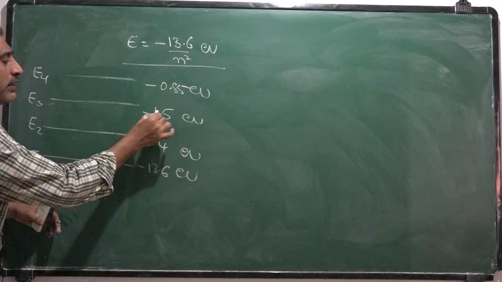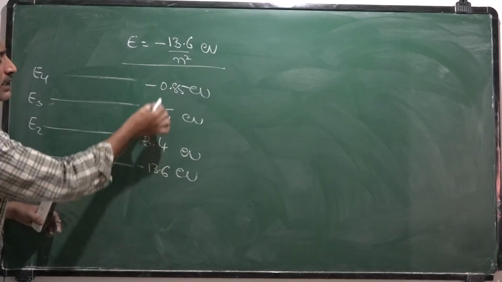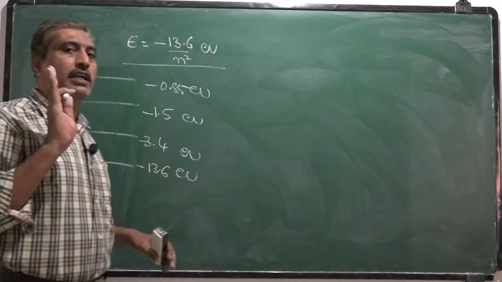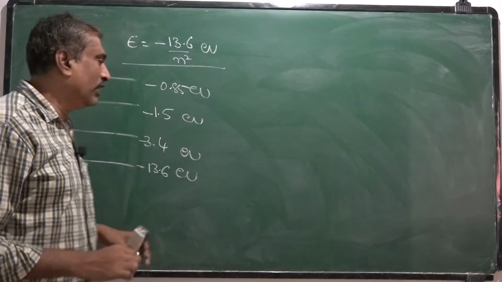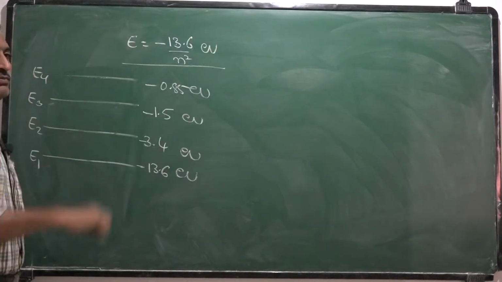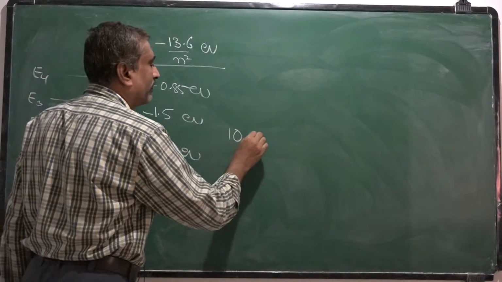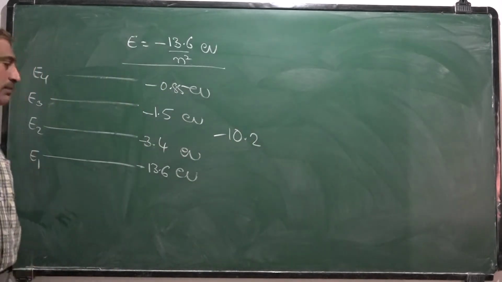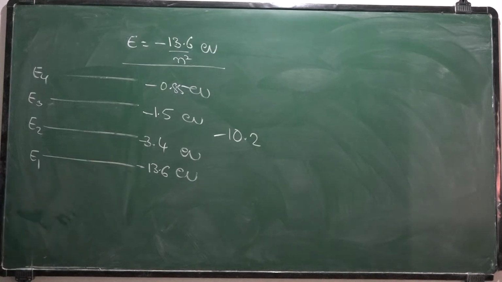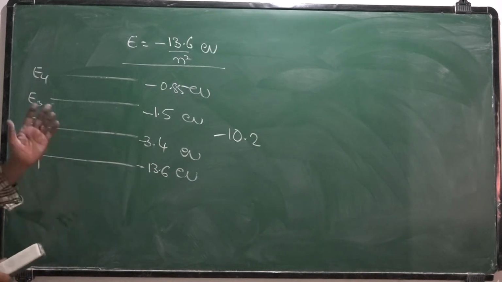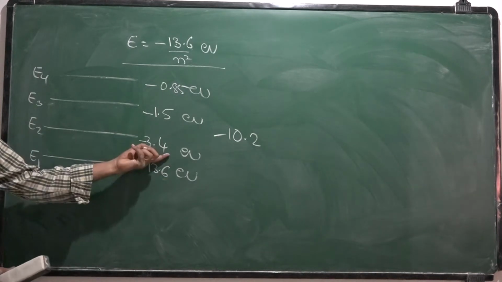That means the electron is allowed to possess only these values. It is not allowed to possess a value in between these values. The electron has to possess either 13.6 or 3.4.